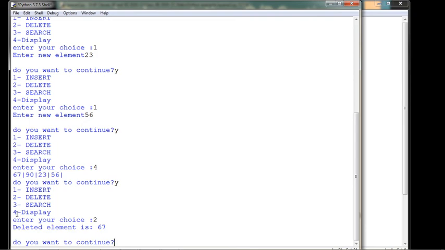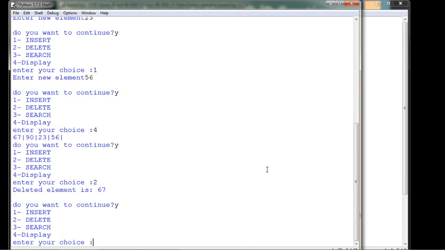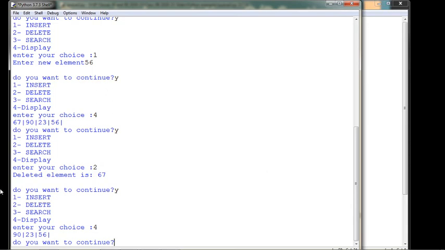At this moment, if you want to verify the current queue elements, I will press 4, choice number 4. So displaying 90, 23 and 56. See, from the front 67 has been deleted. First in, first out. First 67 was added, so first 67 was deleted. Now the remaining queue elements are 90, 23 and 56.